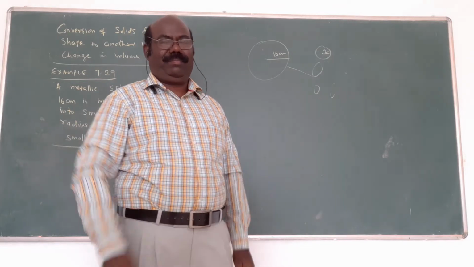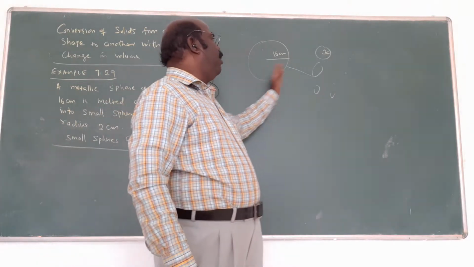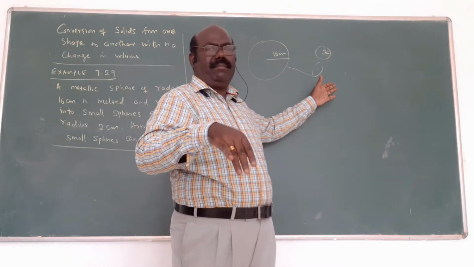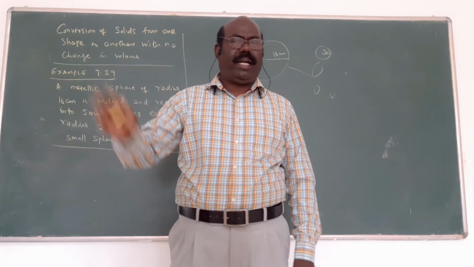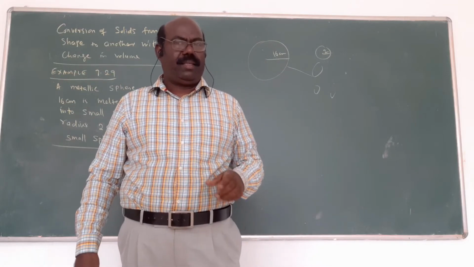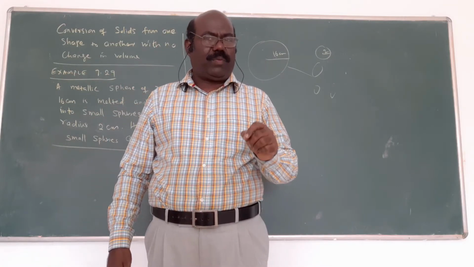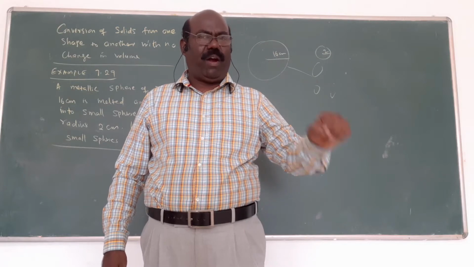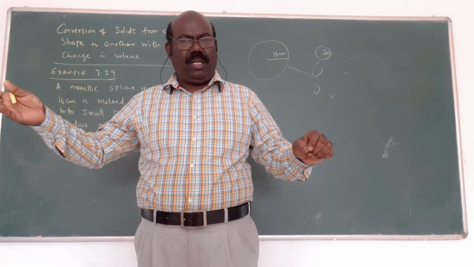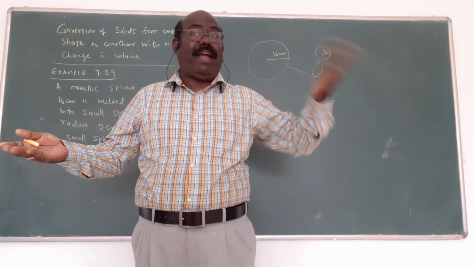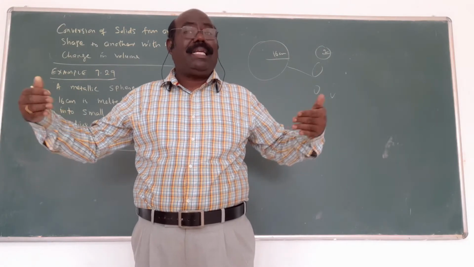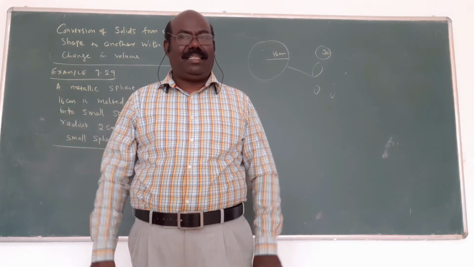Divide both volumes. Suppose any one of the radii is not given. Then equate both volumes, and you will find the unknown quantity, whether the radius or height. In this type of problem, you must find the volume. First volume V1, next volume V2. After finding V1 and V2, divide both, or equate both, depending on the problem.